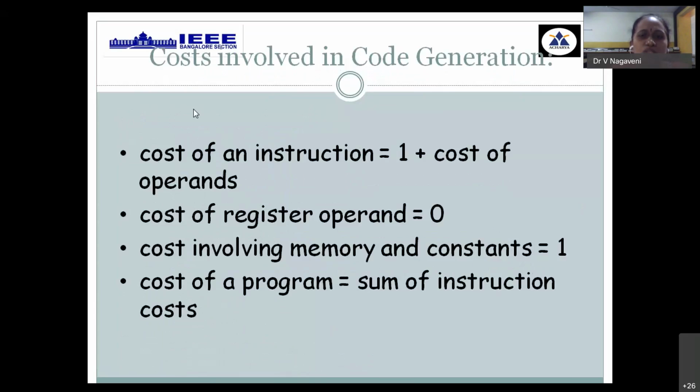Then what are the costs involved in your code generation? The cost will usually be a default of 1, plus an added cost depending on the type of operand we are using. For a register there will not be any cost, and for memory usage the constant value is 1. The final length of your program will be the total instruction cost you have made use of.